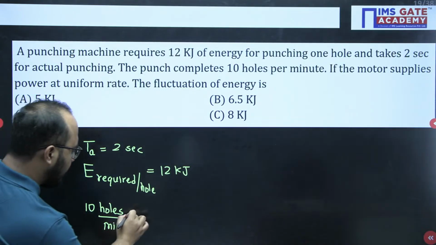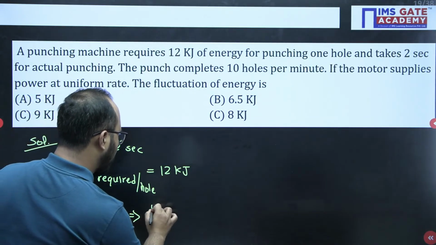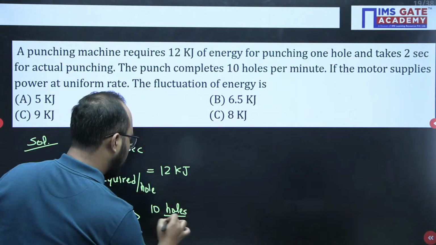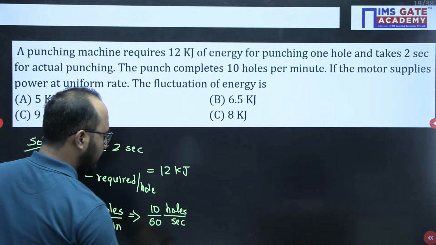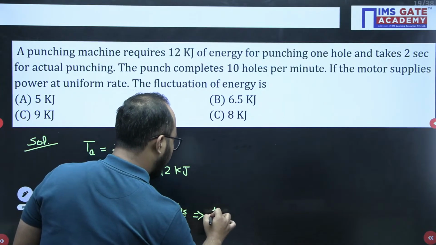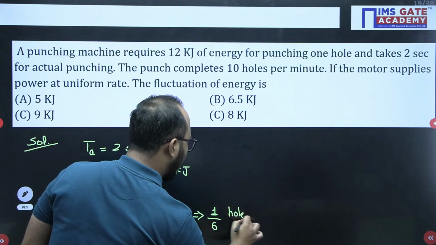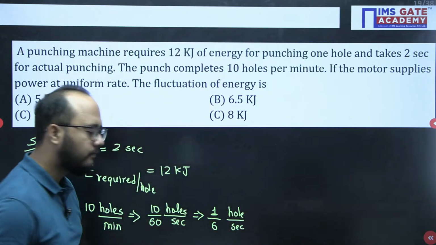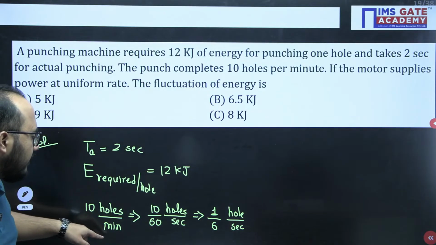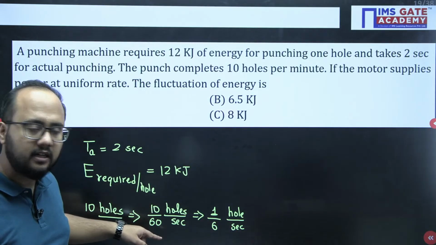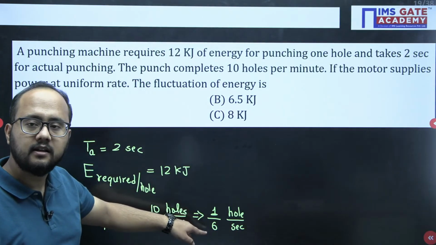So this can also be written as 10 holes, and if I convert minute into seconds, 60 seconds. 10 holes are taking 1 minute, which is nothing but 60 seconds. So, one hole will take how many seconds? 1 second?